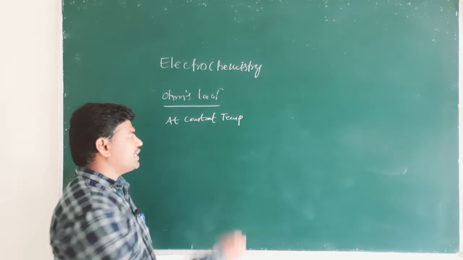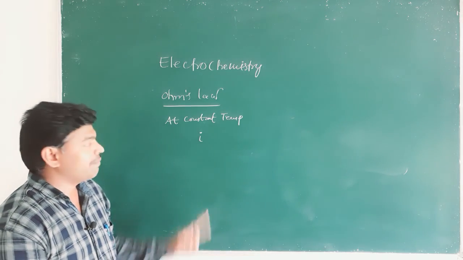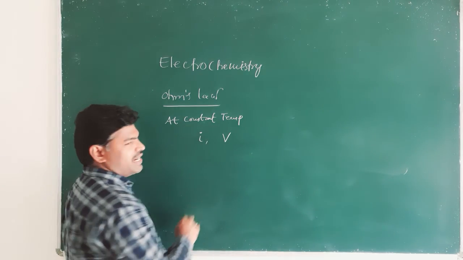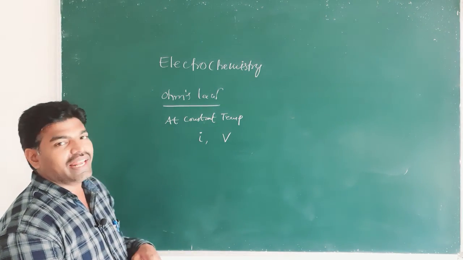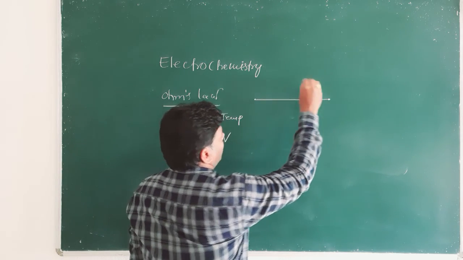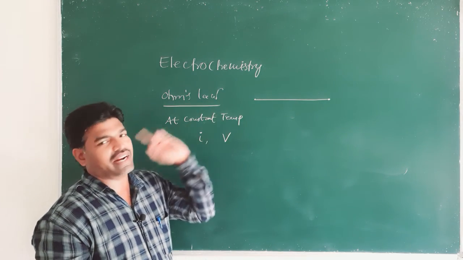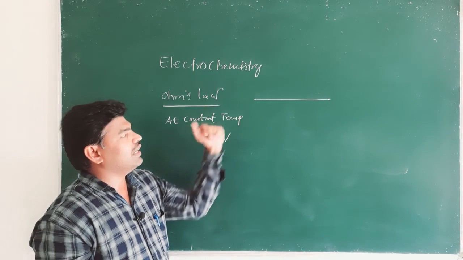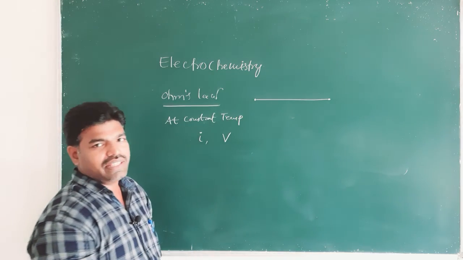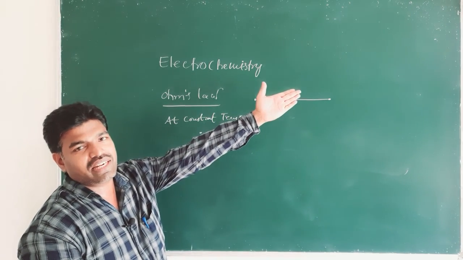The electrical current in a conductor is represented by I, and the potential difference between the two ends by V. For example, if you take an electronic conductor, a copper wire, one end has its own potential, and there is another potential at the other end.